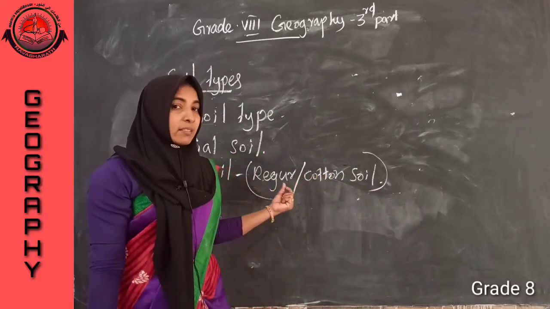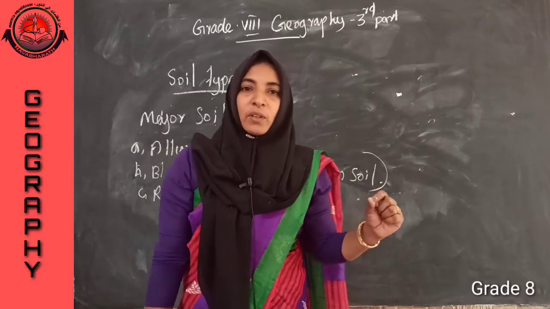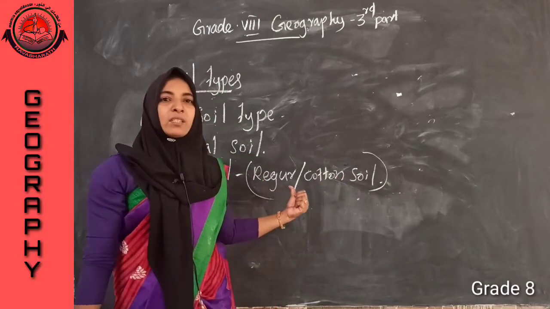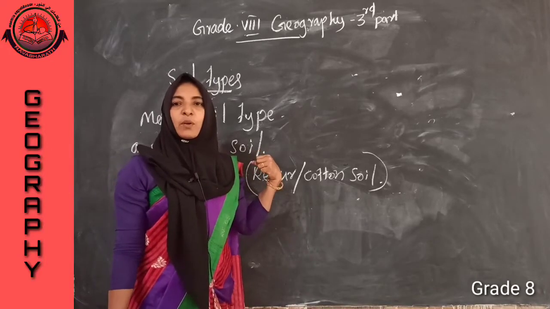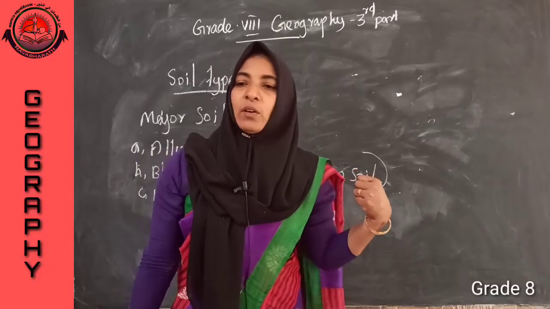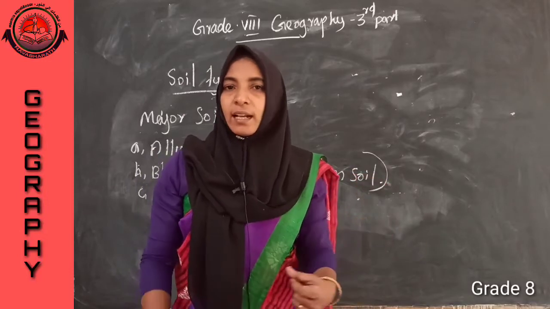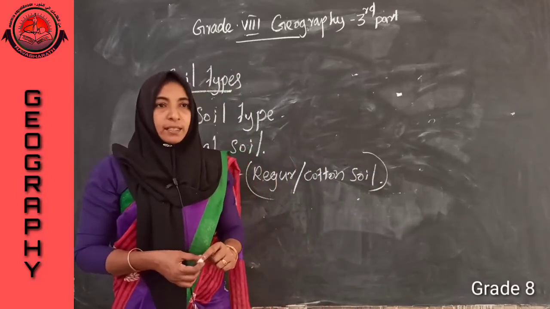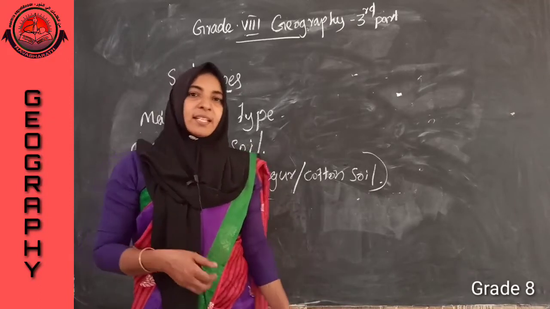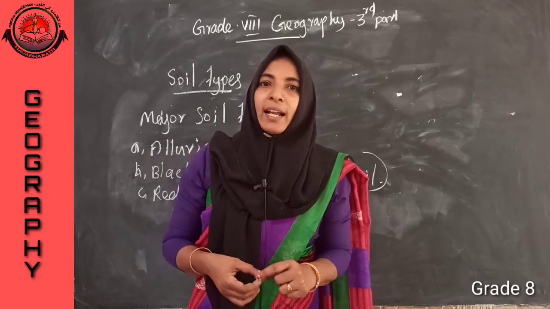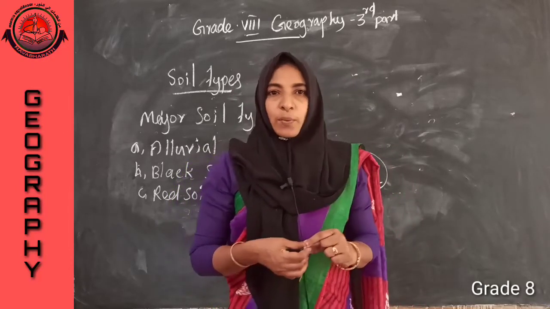That is why, what is its color? Red color. The iron content gives a red color to that soil. That is why this soil is known as red soil, because of the iron content. It contains iron oxide. That is why it is red in color. Then it is not so fertile. We can cultivate any type of crops there if we are adding fertilizer. Only if we add fertilizer can we cultivate crops there.